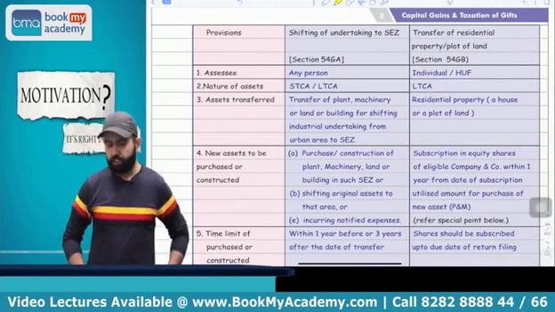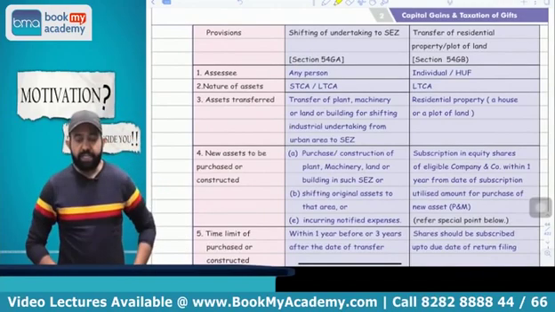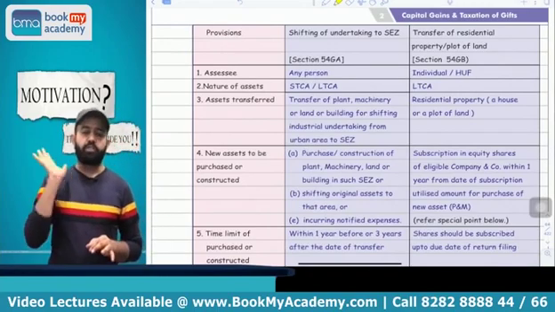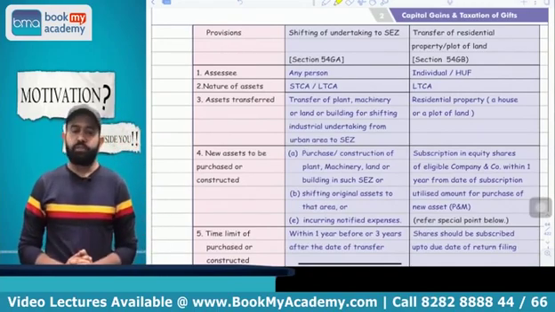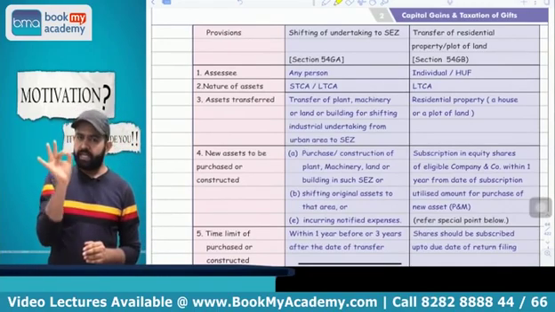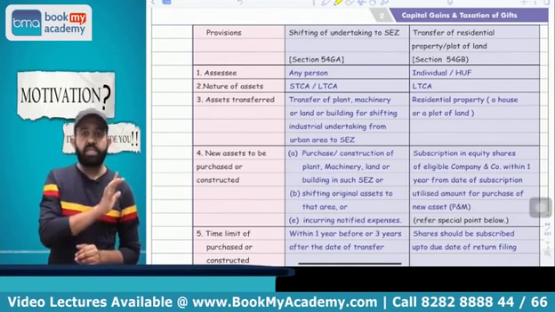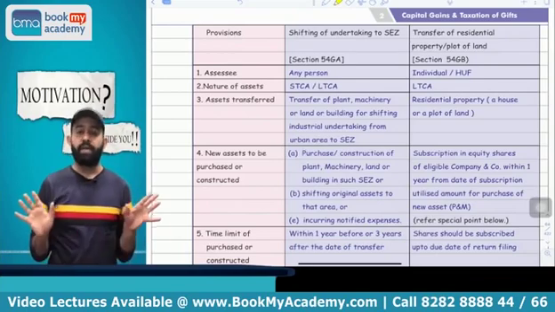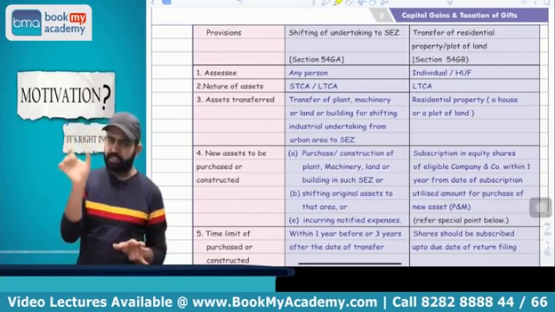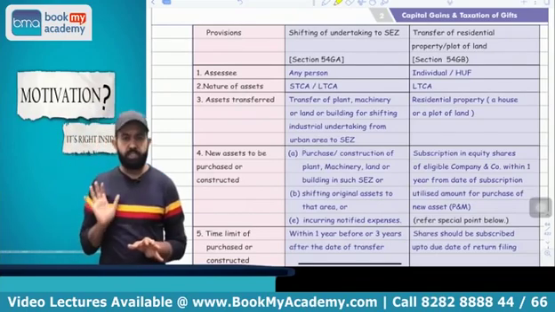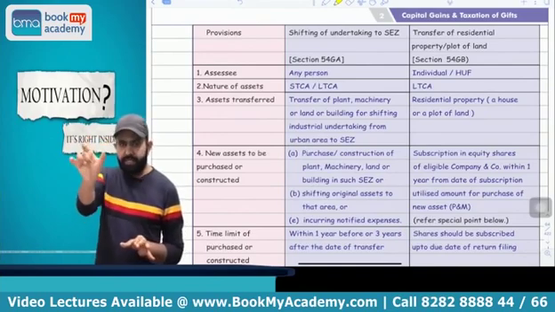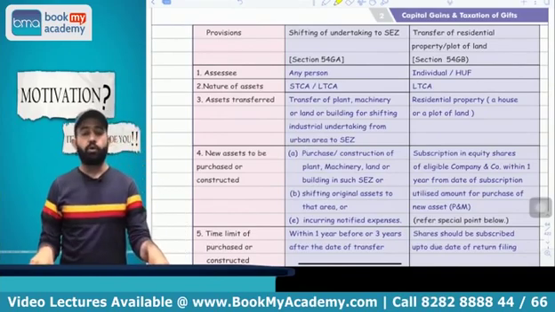All people please pay attention. 54GB is saying that this section is applicable only to individual and HUF. Suppose an individual or HUF is having an immovable property, in which only a residential house property or residential plot of land qualifies.